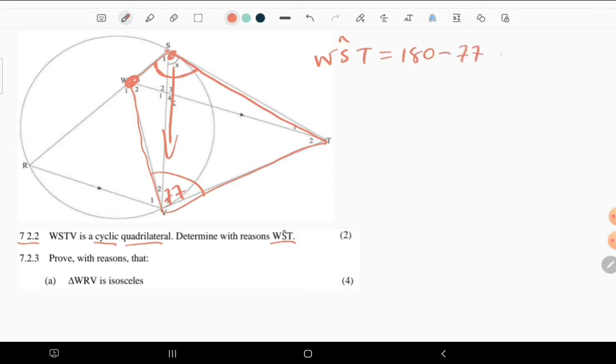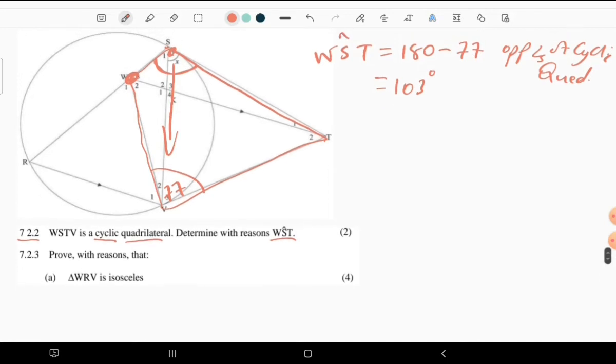The reason: these are the opposite angles of a cyclic quadrilateral. Now 180 minus 77 is just 103. So this angle is 103 degrees.